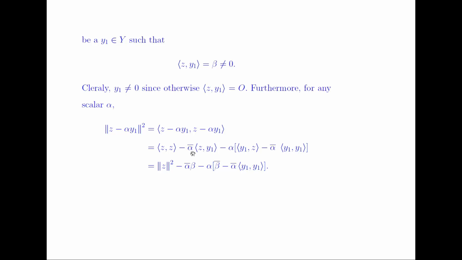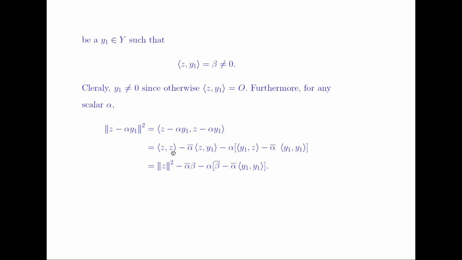The second is conjugate linear, so we have alpha bar times the inner product of z comma y1, minus the inner product of alpha y1 with z, we get alpha times the inner product of y1 comma z, plus alpha alpha bar inner product of y1 comma y1.